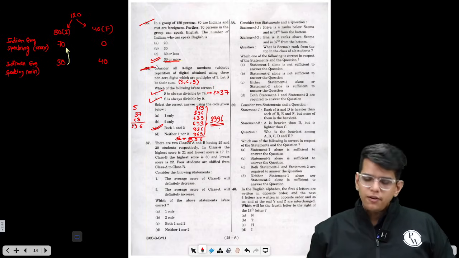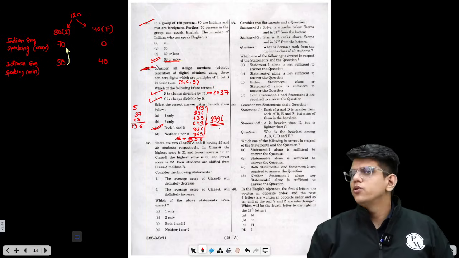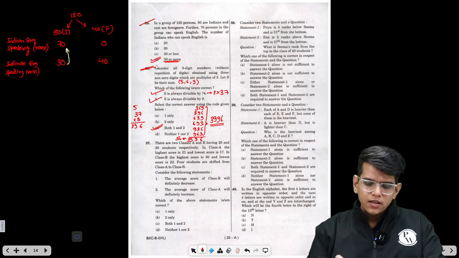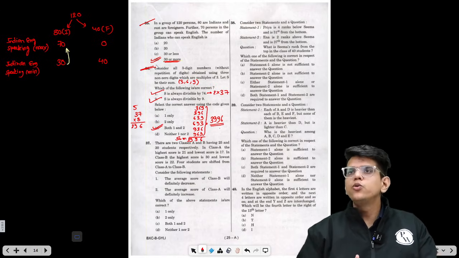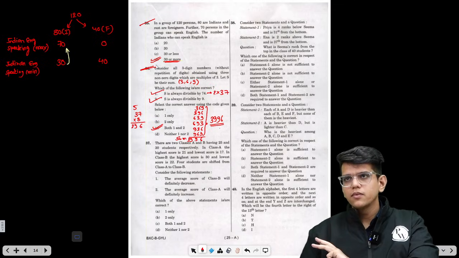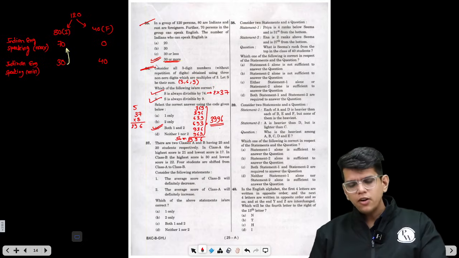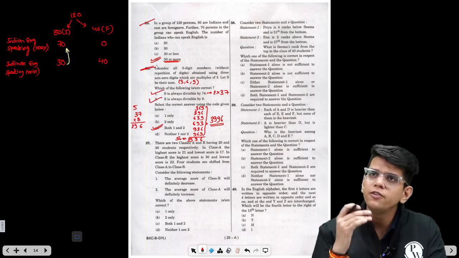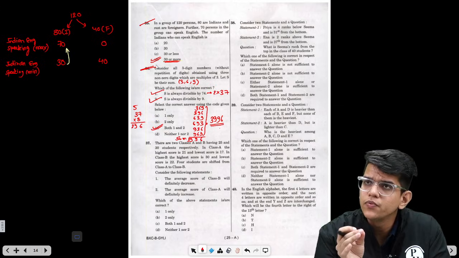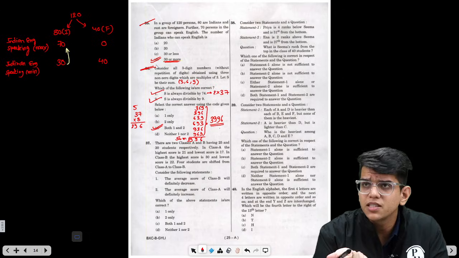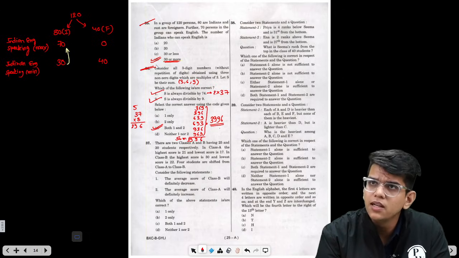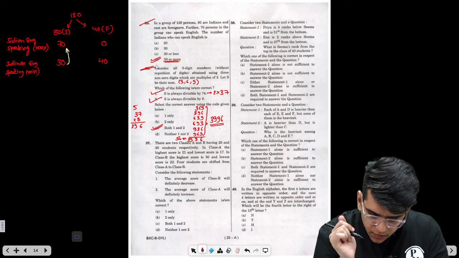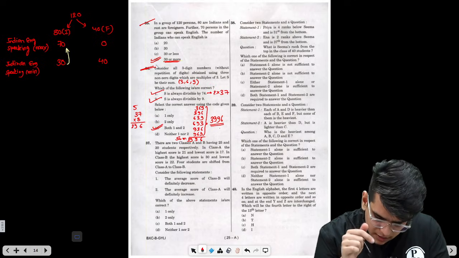Here also you don't have to do anything special. What you need to do is find the numbers which can be formed from the 3 digits 3, 6 and 9. There are 6 numbers, if you know how to arrange 3 things at 3 places, that is by 3 factorial. Here also we have 3 places for a 3-digit number and there are 3 different digits. So how can we know the total number of numbers that can be formed from 3 digits? 3 factorial, which is nothing but 6. I have written all the 6 numbers possible, found the sum, and the sum is divisible by both 74 and 9. So the answer is this.